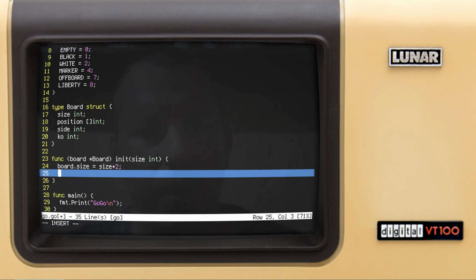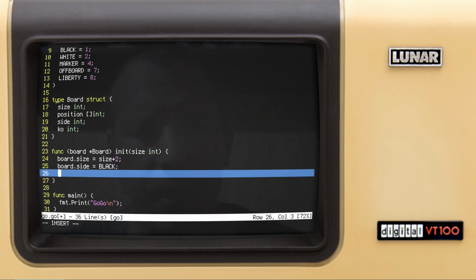If we don't use off-board squares, it's quite hard to detect edges, especially in a one-dimensional array. So hopefully this makes sense. Then we say board side equals black. Okay.